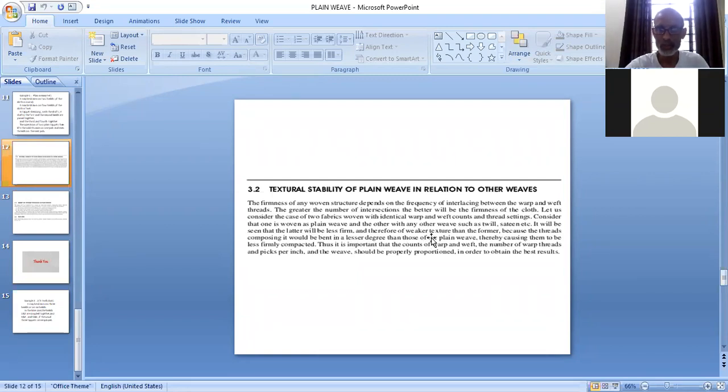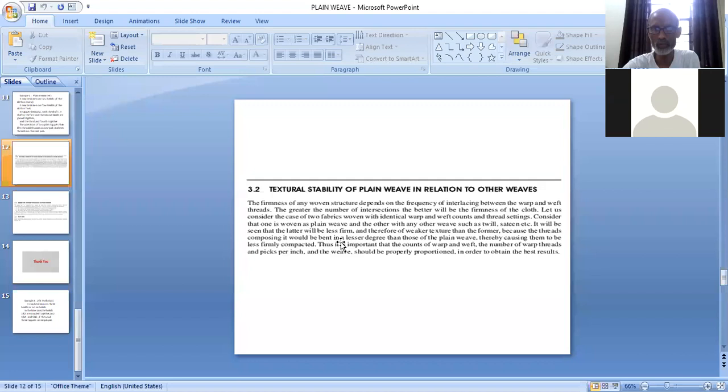Count same है, EPI PPI हम same रख रहे हैं, means the important parameters of the fabric we are keeping same. What variation we are doing: in one fabric we are taking plain view and in the other fabric we are taking any other view, maybe 12, maybe 13 or any other view. It will be seen that the latter will be less firm.